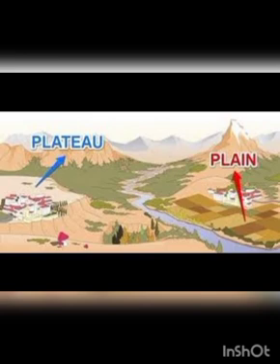The strong winds in sandy deserts blow the sand into huge hills called sand dunes.